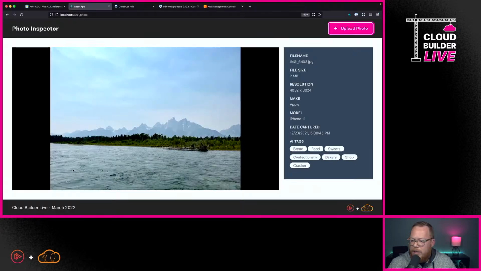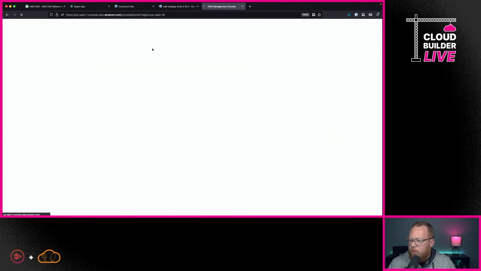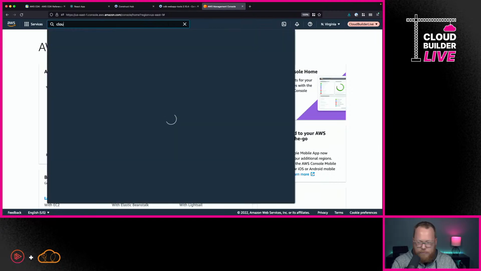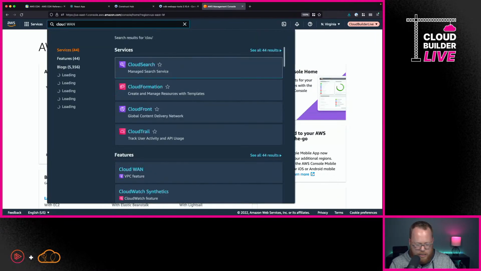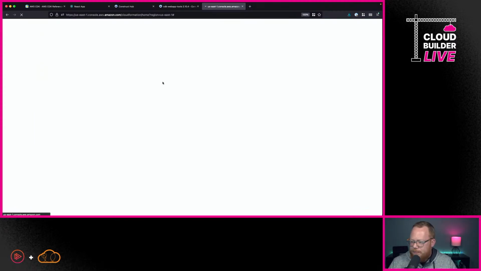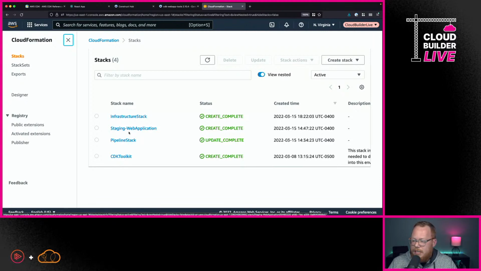I'm going to pull up my AWS Management Console. I'm just going to reload real quick. And if I go in now under CloudFormation, I'll make this a little bit bigger so you can see. You can see here that we do have our infrastructure stack. Now, there are a few things here that I've already deployed. We'll talk about what those are in just a minute. I've done that to save time.